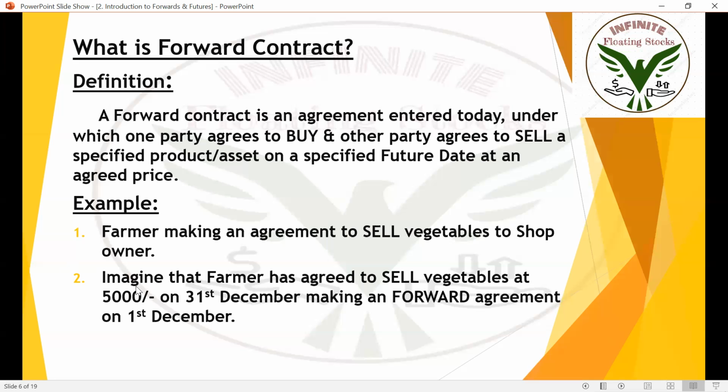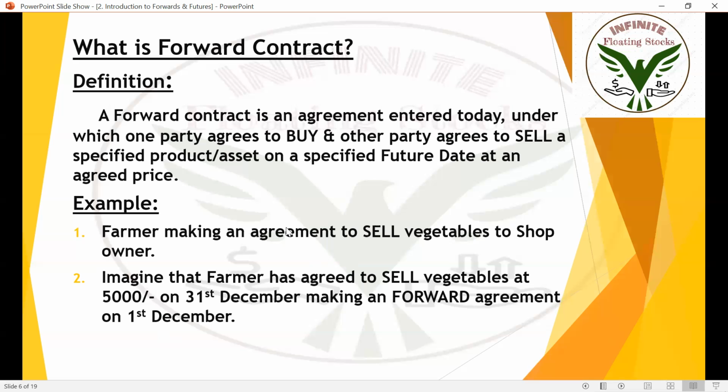Now see, imagine that the farmer has agreed to sell vegetables. I already told you that the farmer made an agreement to sell vegetables at 5,000. Imagine that he made an agreement by signing on December 1st saying that I'll be selling you for 5,000 to the shop owner. Okay, the farmer told the shop owner that all the things which are cultivated in his farm will be given to that shop owner for just 5,000 on 31st December. Okay, and making a forward agreement on December 1st.